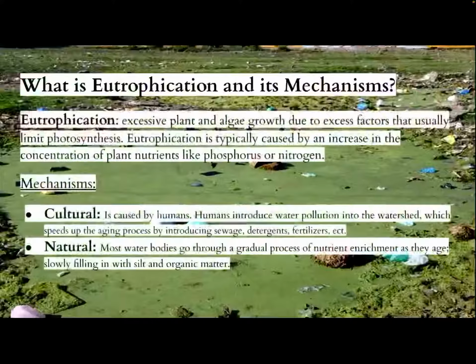Natural eutrophication, on the other hand, is a gradual natural process affected by geology and climate change. Slowly, these bodies of water fill in with silt and organic matter until they no longer exist.